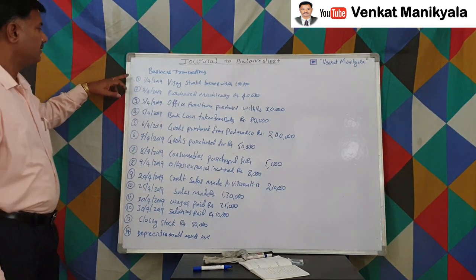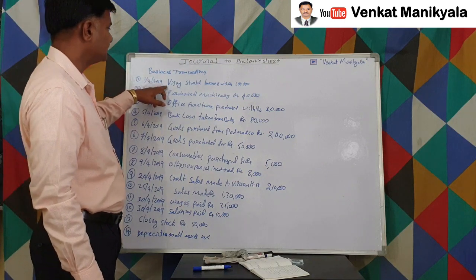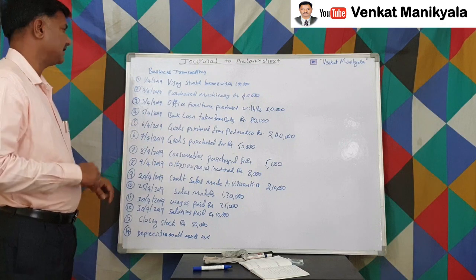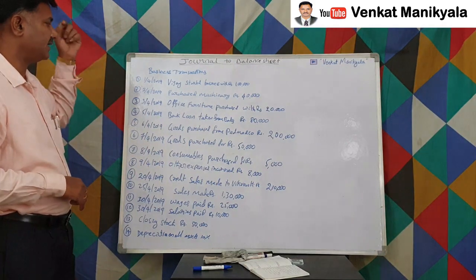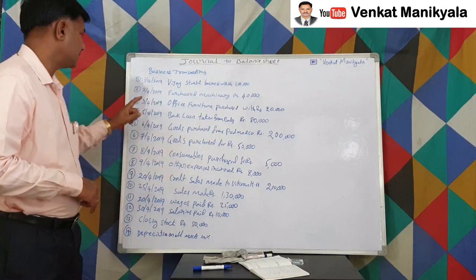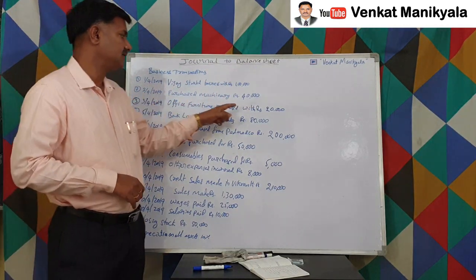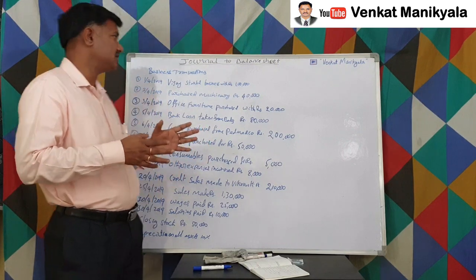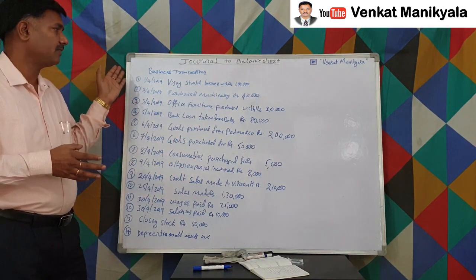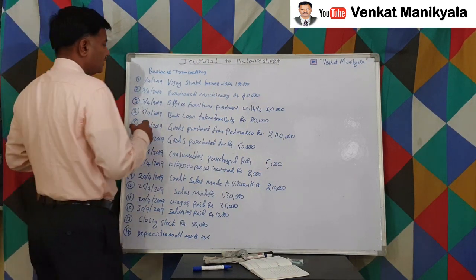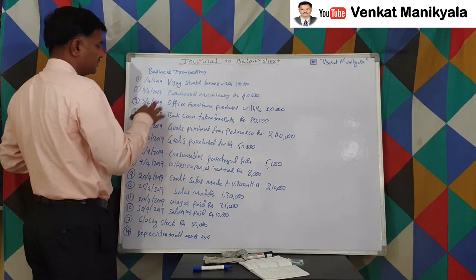Now, see, on 1st April, Vijay started business with 1 lakh rupees. Out of that 1 lakh, he purchased machinery for 40,000 rupees, and office furniture for 20,000. What is Vijay doing here? He is doing a trading business, right? That's the reason he purchased only the minimum requirement.